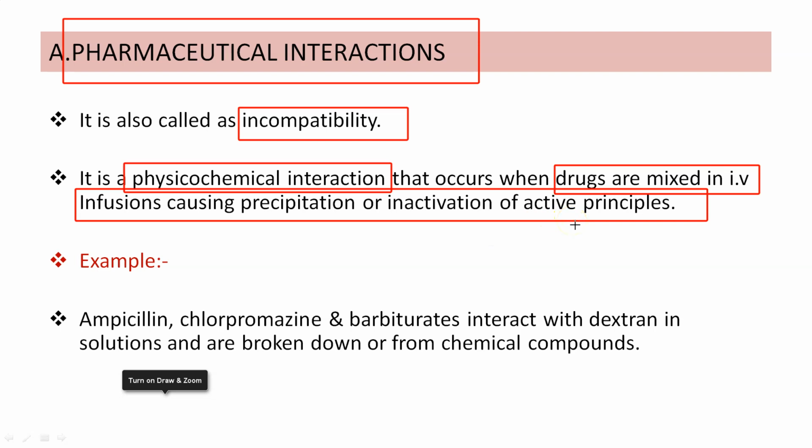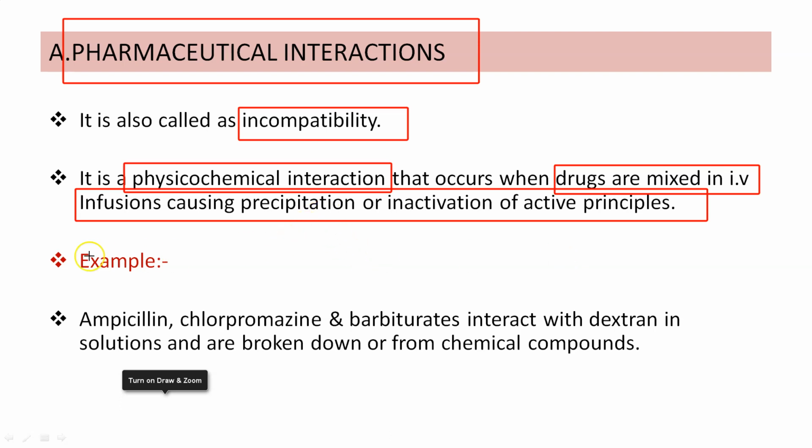It may lead to precipitation or inactivation of the active principles of the drugs. So you should analyze this in software like Micromedex and UpToDate, where you can check the IV compatibility.